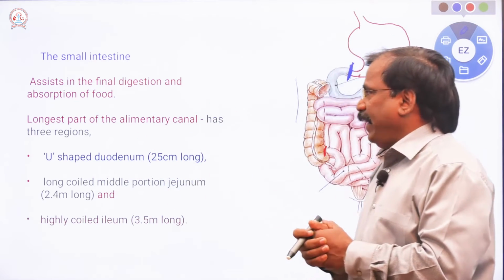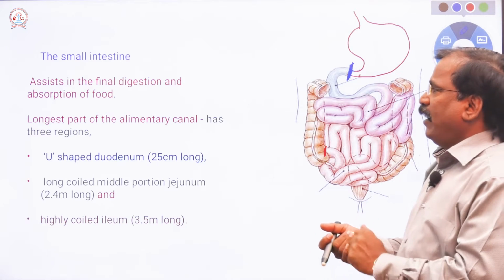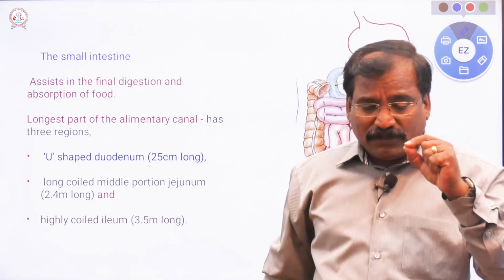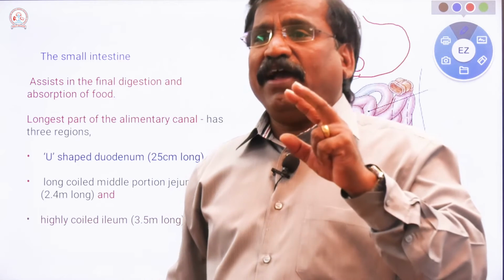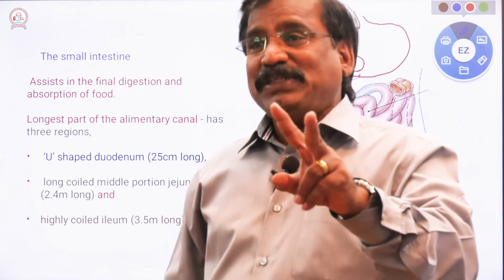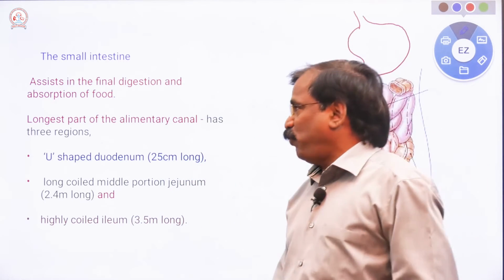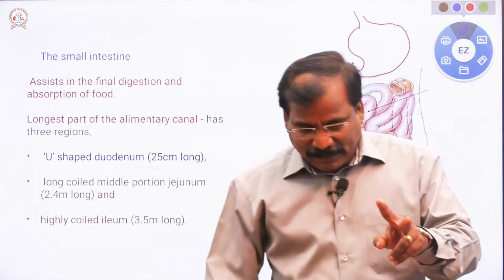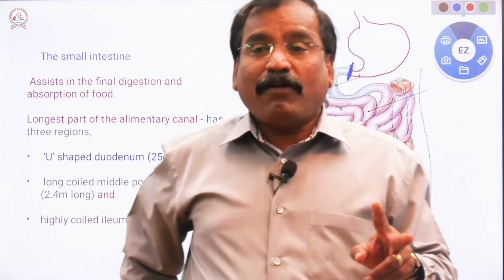Next is the small intestine. Here, the small intestine is very, very important, where digestion and absorption of food takes place. Both the digestion of the food and absorption.